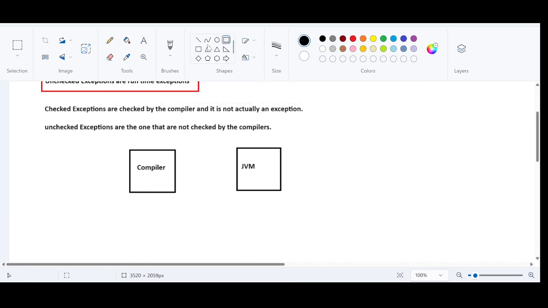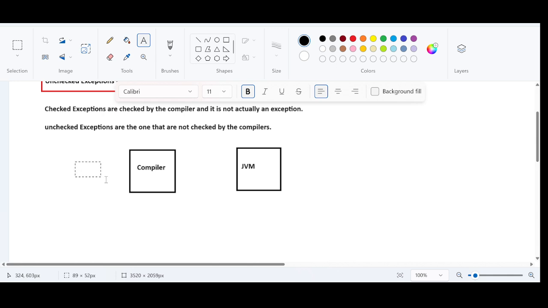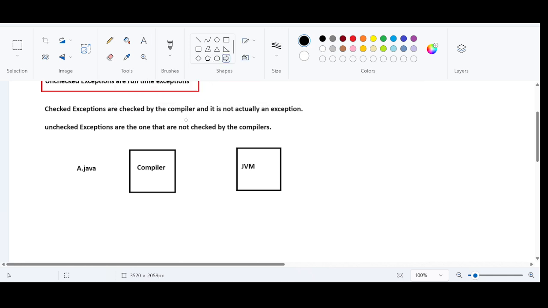We will see an example for better understanding. Let us say I'm writing a piece of Java code in a file named a.java. So I need to perform the compilation. The compiler will check only the exceptions that are going to occur in the runtime.